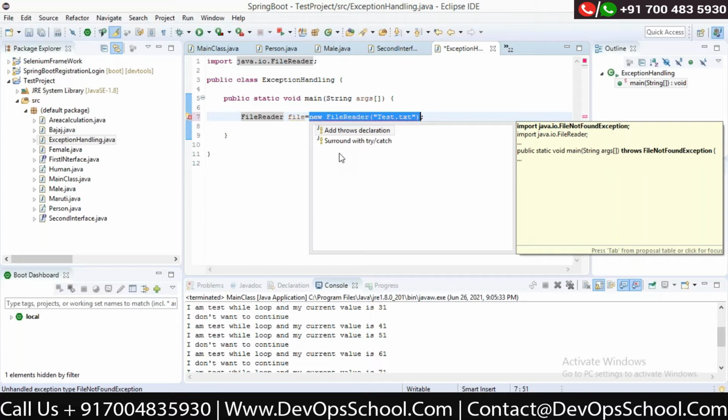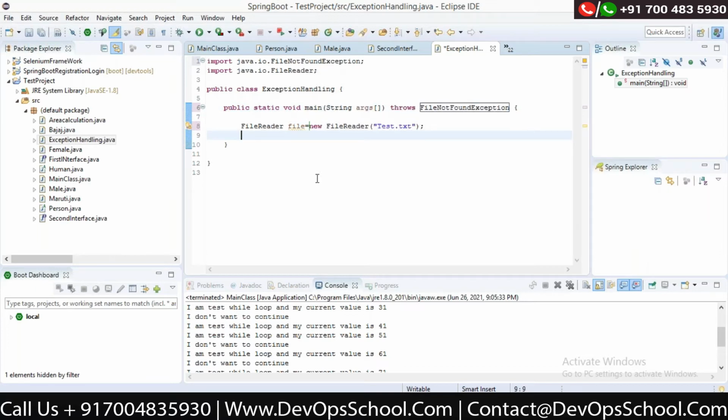Okay, so there are two ways to handle it. Let's forget about handling right now. I will discuss that in the next few minutes. So right now, just think about that. This is the kind of checked exception where at the time of compiling the code itself, I already know that I have to handle this FileNotFoundException. So this is a checked exception.